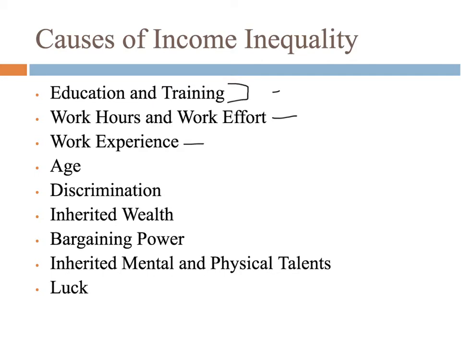We'll also call work hours and work effort, work experience, all those things human capital. The rest of the things on the list are things you can't really control, like discrimination or your age or luck or anything like that, but they do create income inequality within the United States. Some people inherit a bunch of wealth and become very wealthy, not because of education or training, solely because they inherited that wealth. So these are all sources of income inequality.